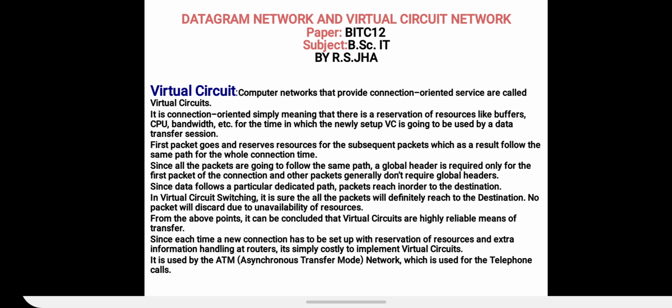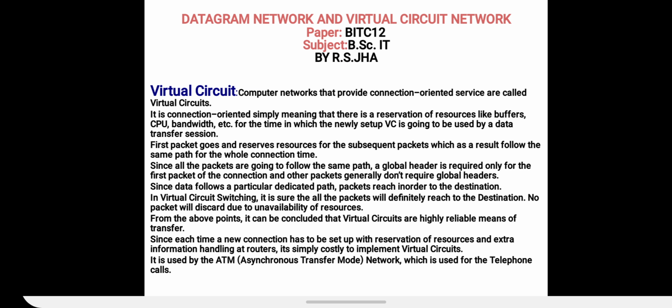So, in virtual circuit, first the data which we want to send is divided into packets. Now in virtual circuit, the first packet that is sent to the receiver carries a header address and the rest of the packets follow the path of the first packet that is sent.